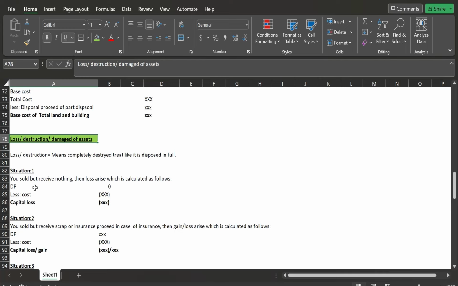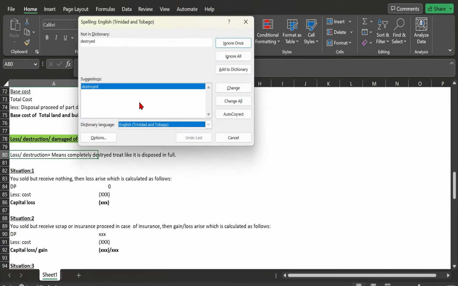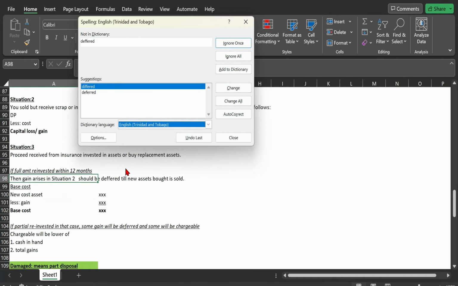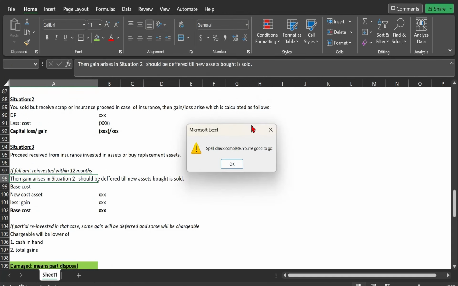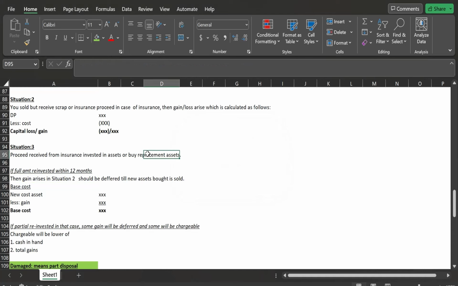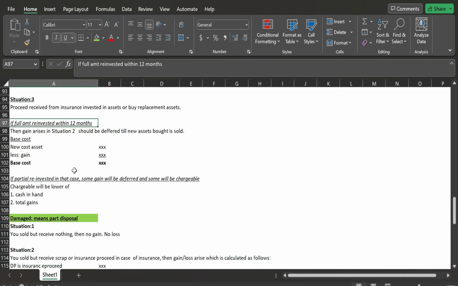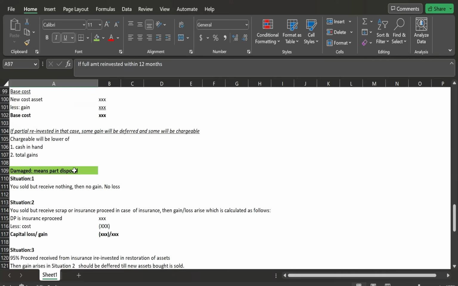But in case of damage of the asset, it means some part of the asset is damaged, but if you spend a small amount on those assets, they will be in a condition to use again. So when there is loss and destruction, you should mean that it is completely destroyed and not in a condition to use. But if it is mentioned that the asset is damaged, in that case you should mean that it is a part disposal.